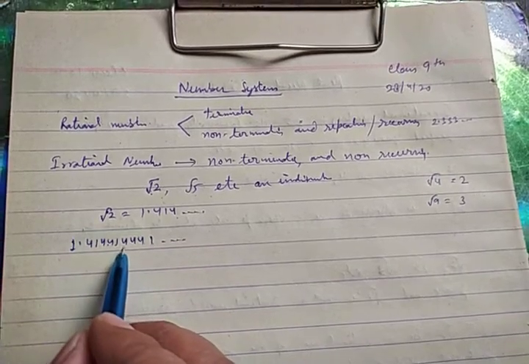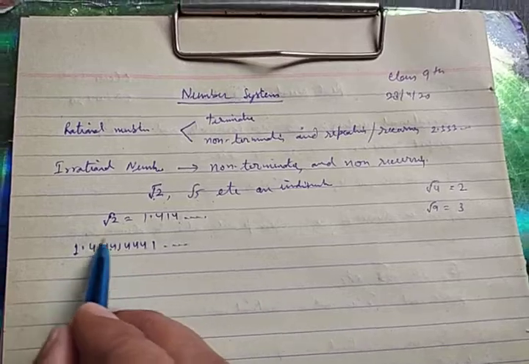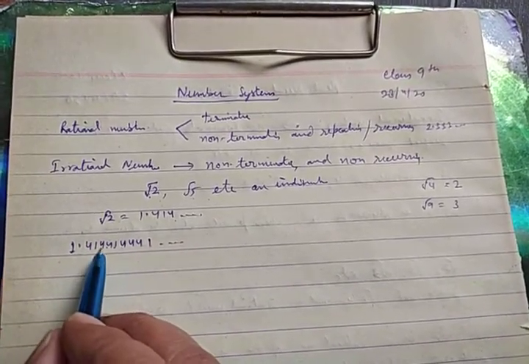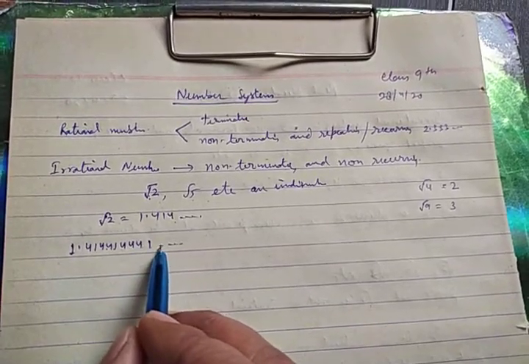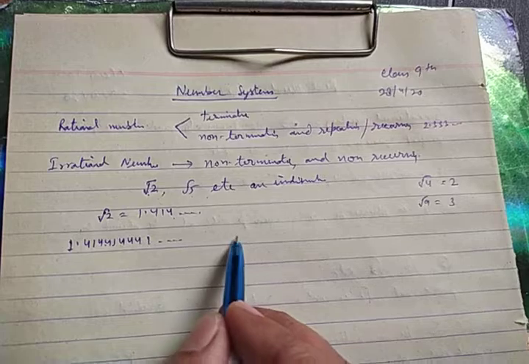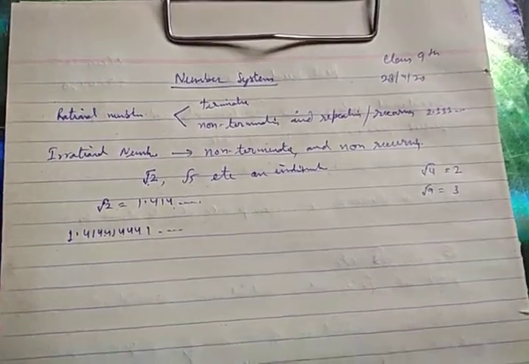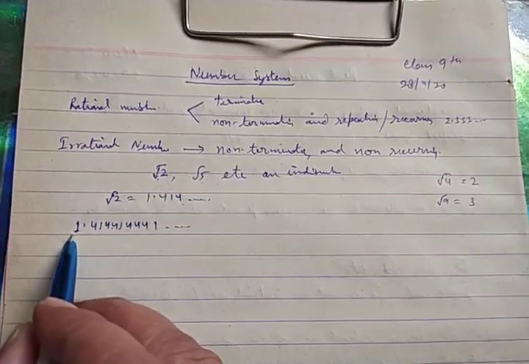Repetition of 4 is coming more times each time, but as a whole no block is repeating. In the same manner, next 4 times 4 then 1, 5 times 4 then 1. This will go up to infinity.